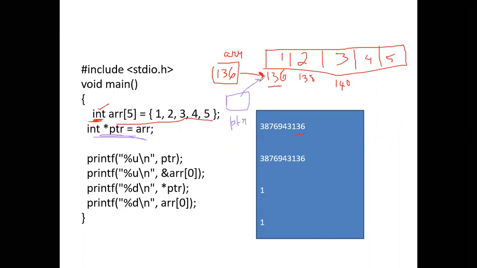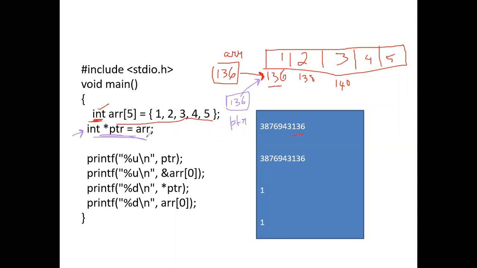ARR is having the base address, correct, 136. Now this pointer will also be having the base address. So this is how we make a pointer point to the array. This is very important.